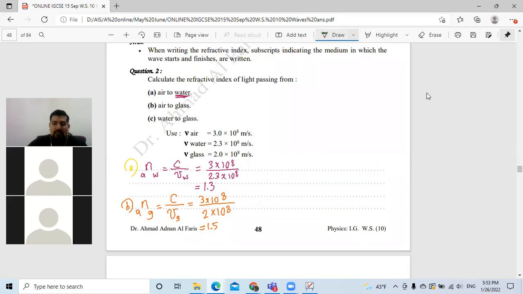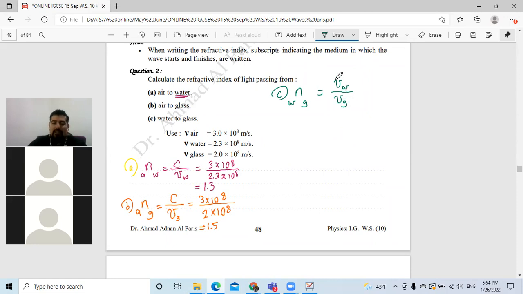Good so far? Okay. Now, they rarely ask questions where air or vacuum is not included, like from water to glass, or from glass to water, or other different materials. They rarely bring questions about that. So I'm going to answer this part C. The refractive index from water to glass. That means I'm dividing the speed of water, divided by the speed of the glass.